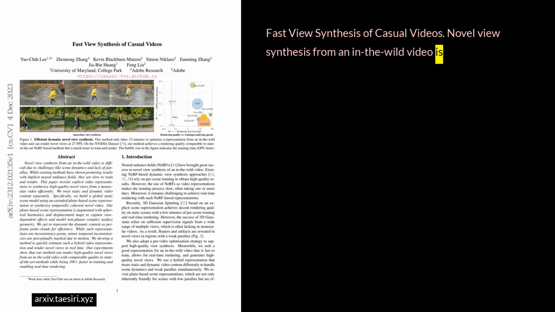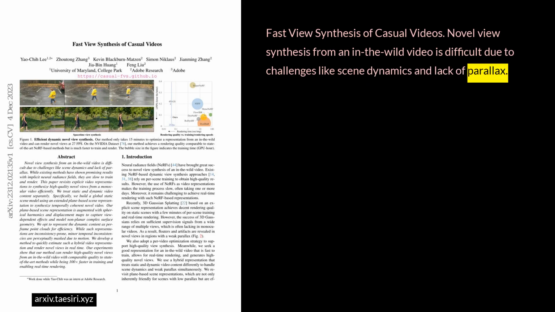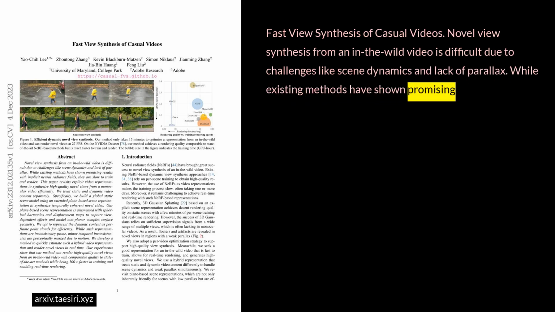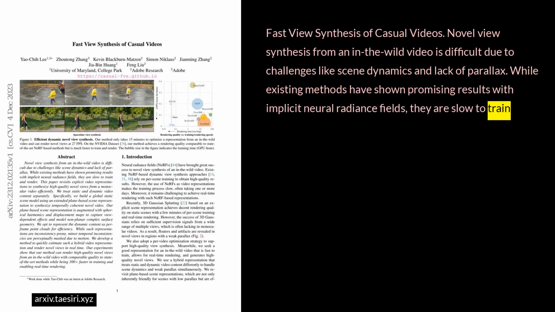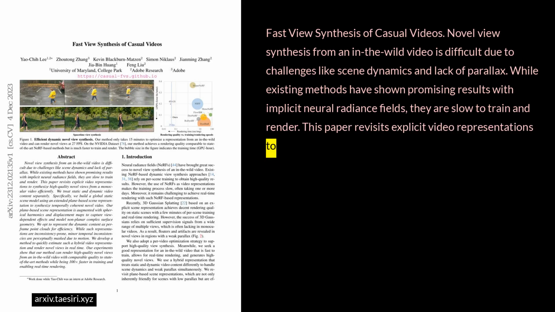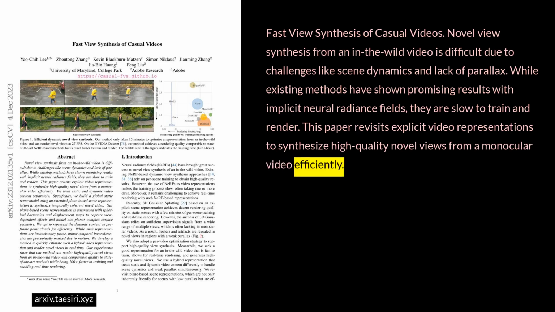Fast view synthesis of casual videos. Novel view synthesis from an in-the-wild video is difficult due to challenges like scene dynamics and lack of parallax. While existing methods have shown promising results with implicit neural radiance fields, they are slow to train and render. This paper revisits explicit video representations to synthesize high-quality novel views from a monocular video efficiently.